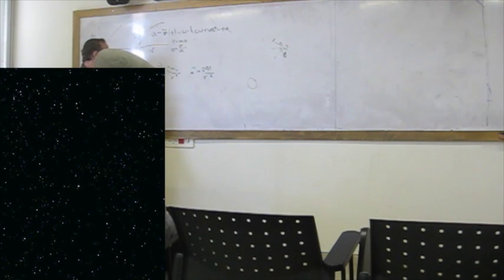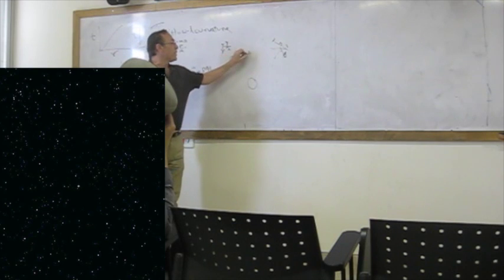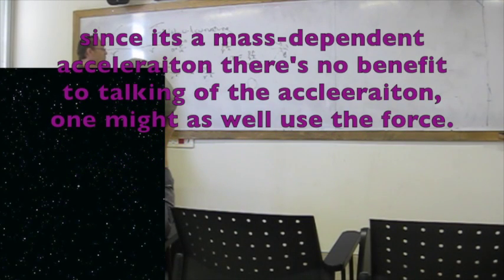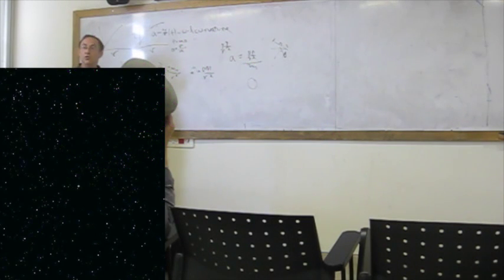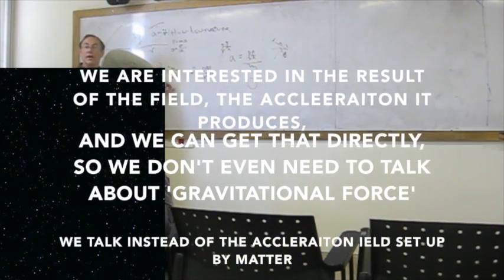Now, this is very nice because what that means is that we have an acceleration field. And this is something that can only be done in gravity. If you're having, for example, an electric field or any other kind of field, you have to use F, the force field, because the resulting acceleration of this force, let's say it's a Qq over r squared force, will be Qq over r squared divided by m, force over mass. So you're going to have to talk about a force field. If you're talking about gravity, you can uniquely define an acceleration field rather than a force field.